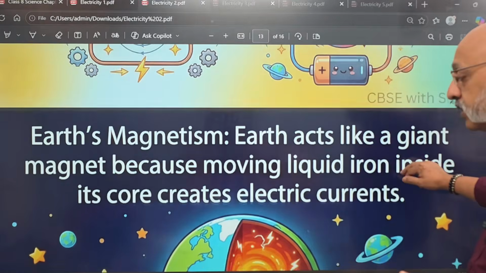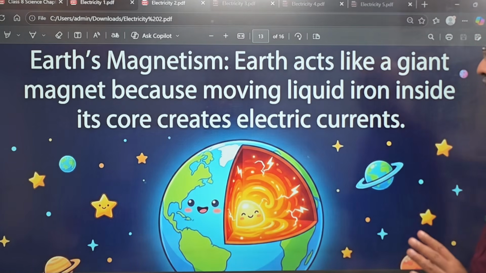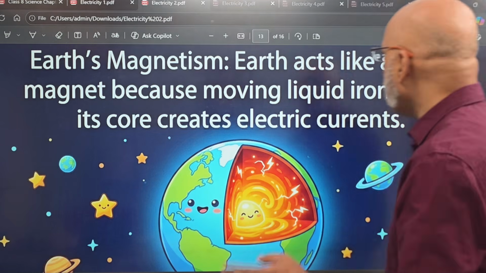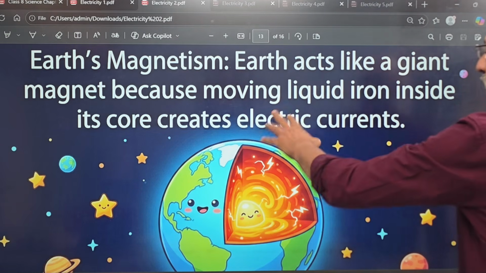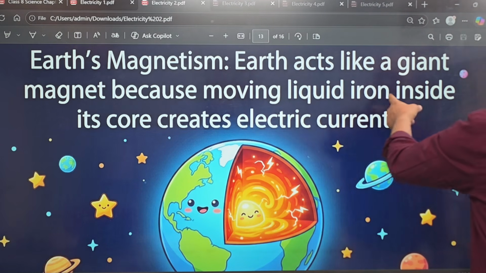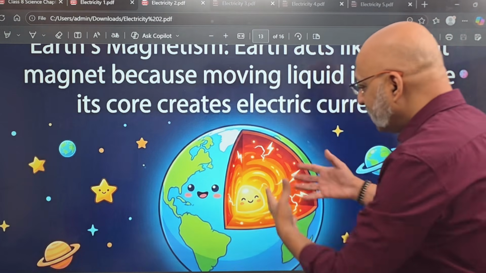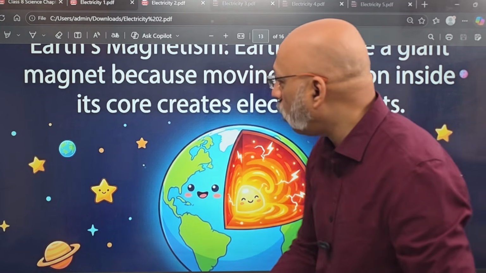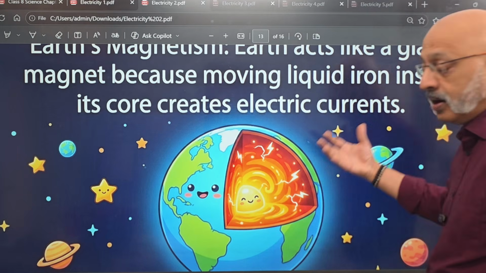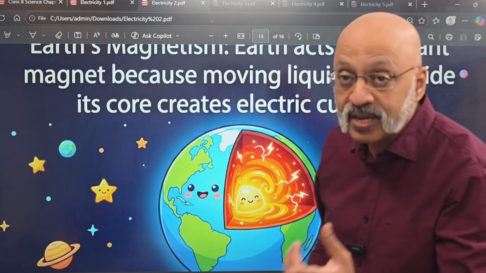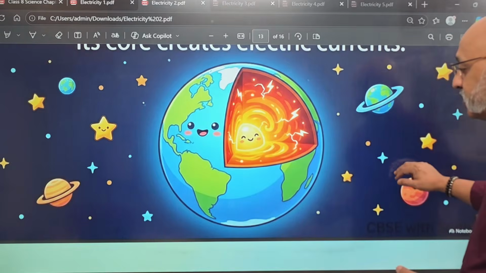Then this is interesting, that Earth's magnetism is also a very important factor for various species, because the Earth acts like a giant magnet, because moving liquid iron inside its core creates electric current. So inside it, there is a lot of moving liquid iron, and that creates some kind of a magnetic effect. What benefit does it have? What impact does it have?